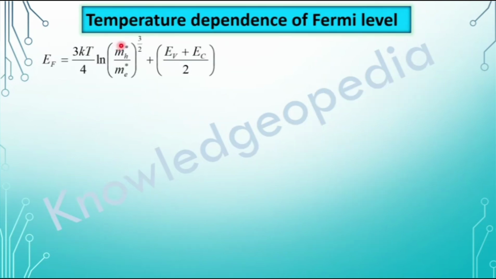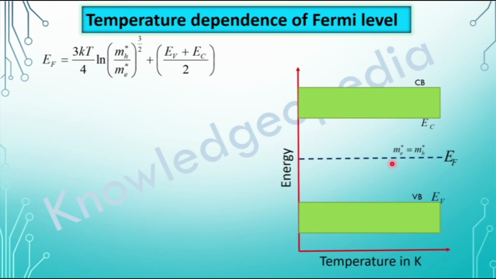In the previous case, we saw that mh star is equals to me star. Now, suppose this is not equal, then there may be two cases again. This mh star may be greater than me star or mh star may be less than me star. This is what we obtained for the first case when me star is equals to mh star. EF was just at the middle of EC and EV.